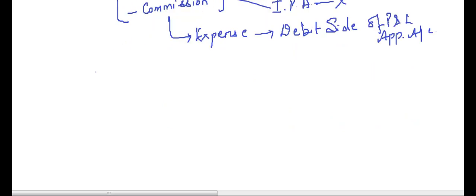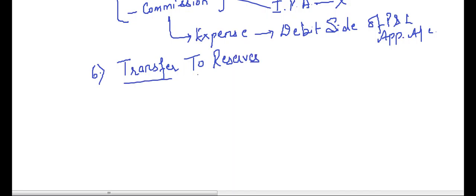So we have one more point to discuss before we move on to the practical problems. One more point we have is transfer to reserves. Now what it says, sometimes the partners decide that some amount of profit should be set aside as reserves for meeting any kind of contingencies.